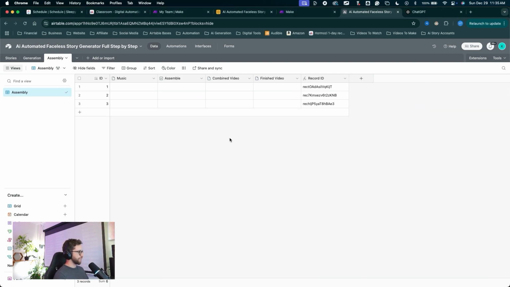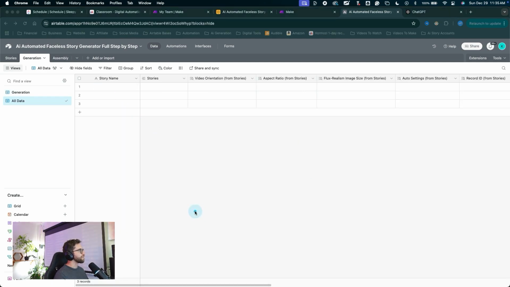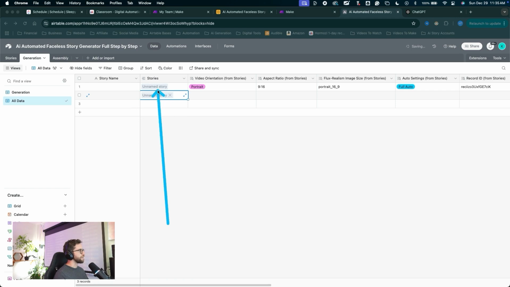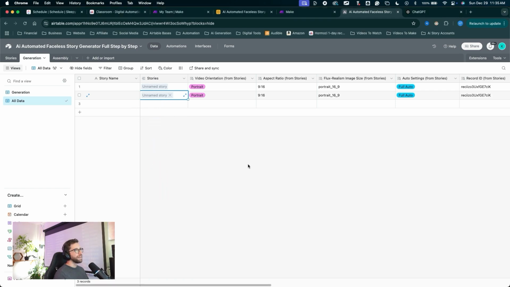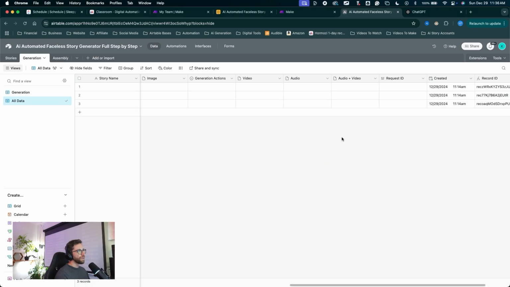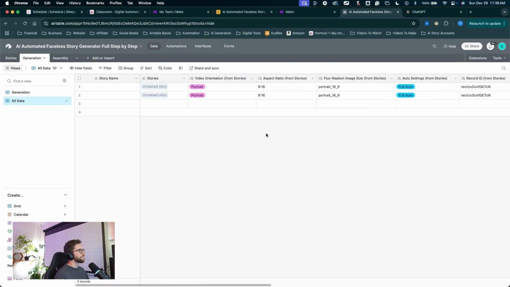So this linkage is gonna be a little complex. In the generation tab, we're already linking to a story. And the way the automation works is it's gonna build out this table with a bunch of different records all linked to the same story. Now, since multiple records are going to be linking to the same story, we need to pull all of the merged audio and video files from the generation tab and insert them back into that story. Don't worry if that doesn't make sense. You can just follow along and we'll put it together.